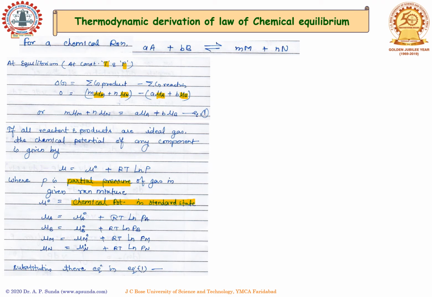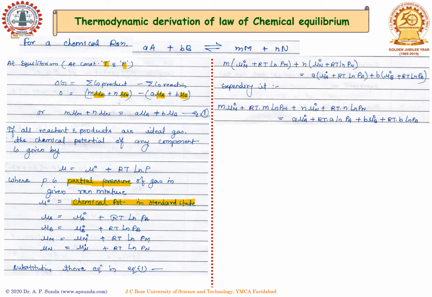So we can write the equation of chemical potential for each of the species A, B, M, and N. Substituting these into the original equation, we get the substitution, and when we expand it, we multiply the number of moles of each of M and N, and likewise for A and B.